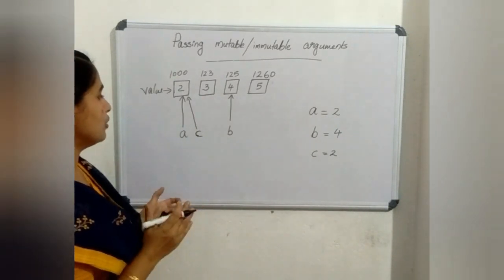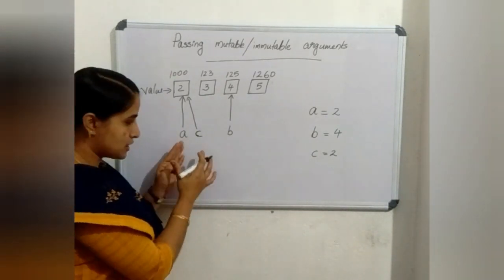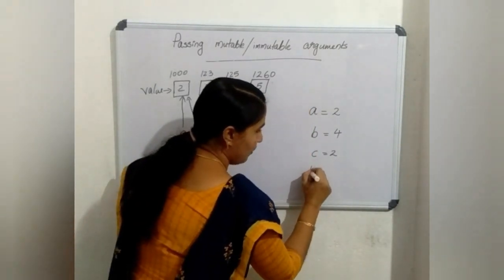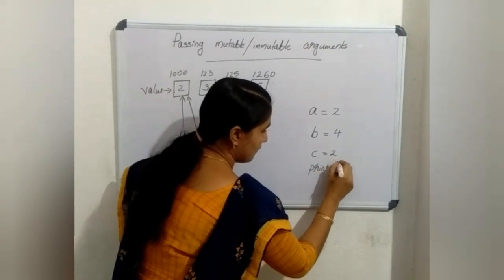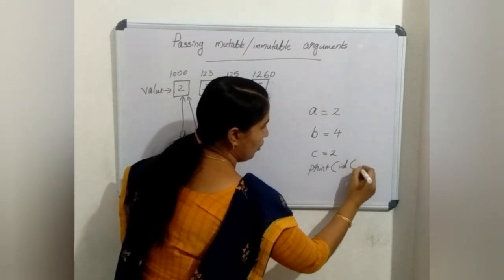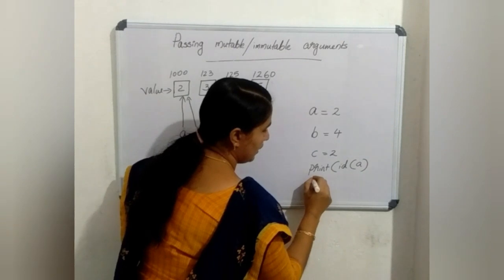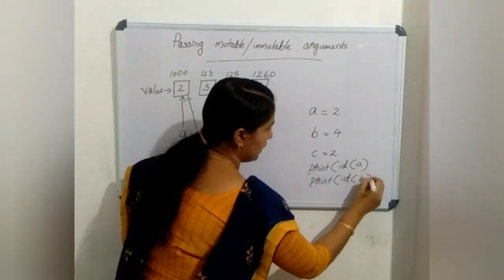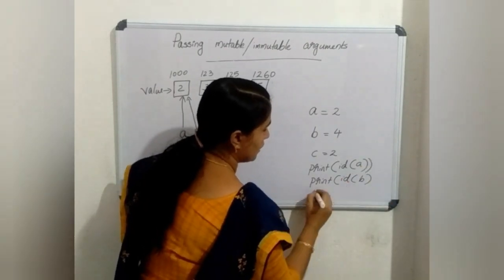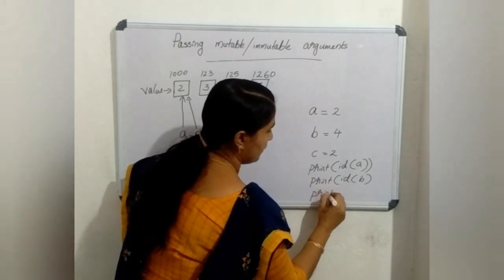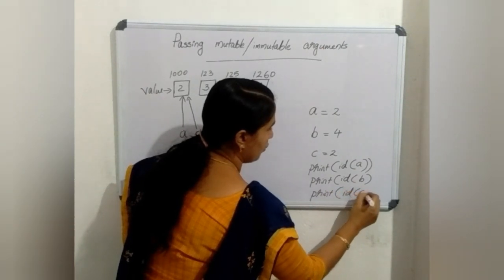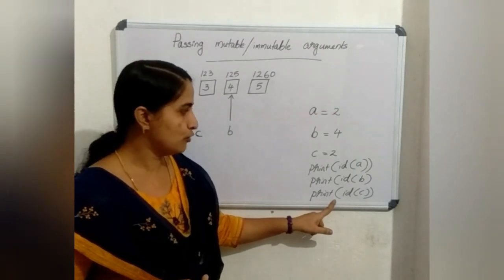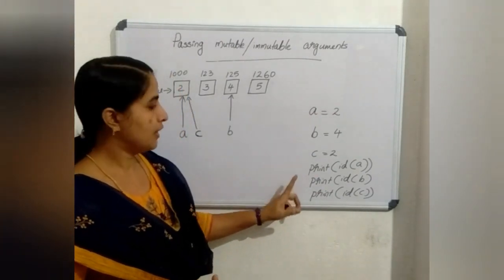If you have any doubt, pause the video and experiment with the following statements in the Python interpreter. For example, write print id of a, then print id of b, then print id of c. Please experiment with the same now, then see the difference.